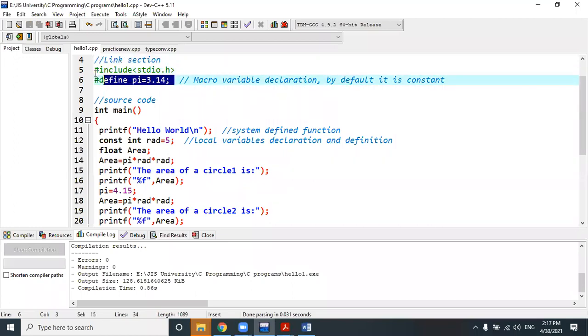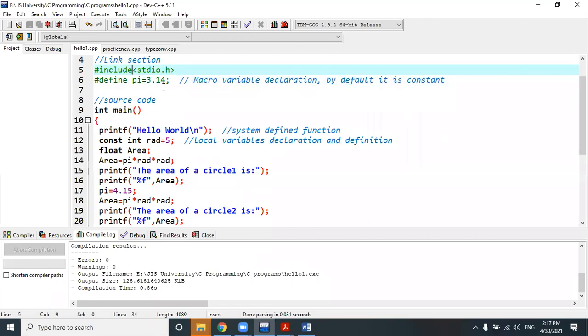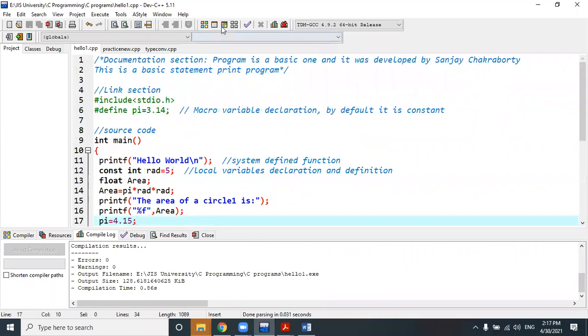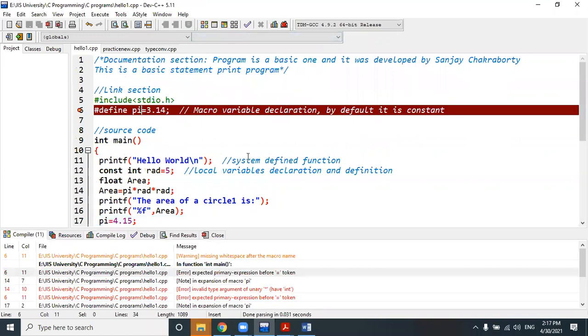Nothing should be written before the header file. Whatever you write, please write after the header file. So pi is defined equal to 3.4. If I want to change it here, I think this time it will give an error. Look, this time it will give an error.